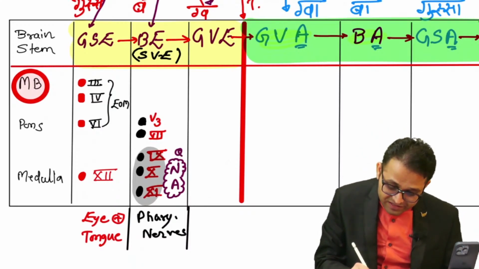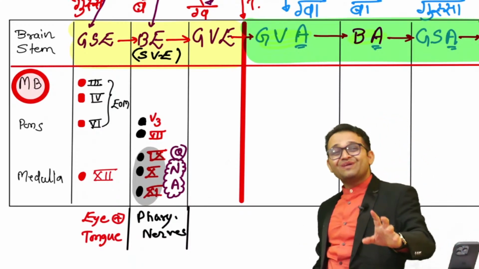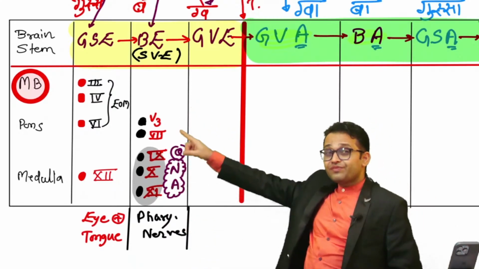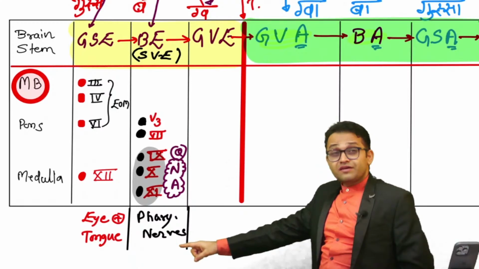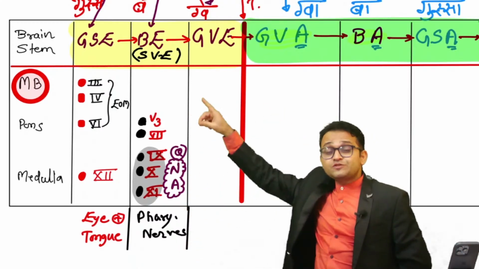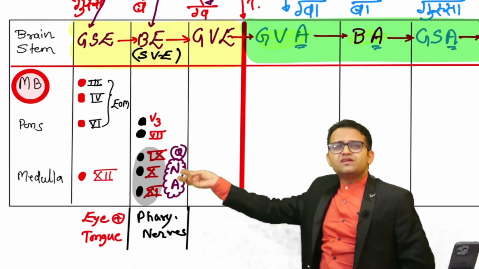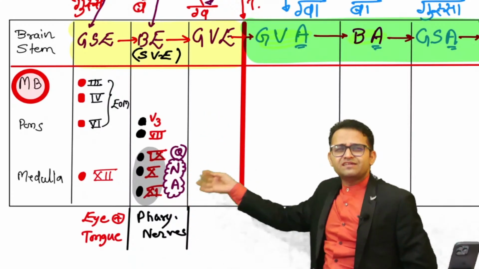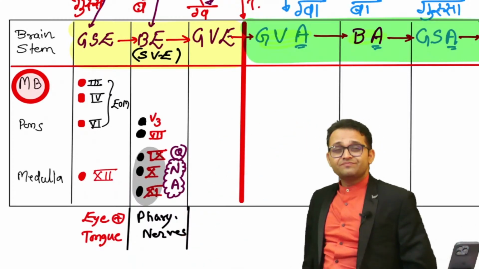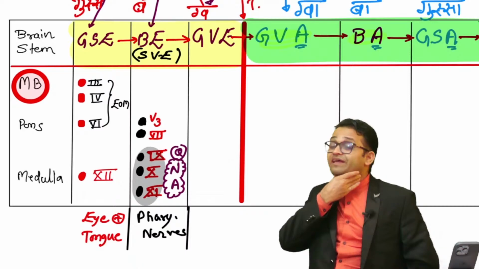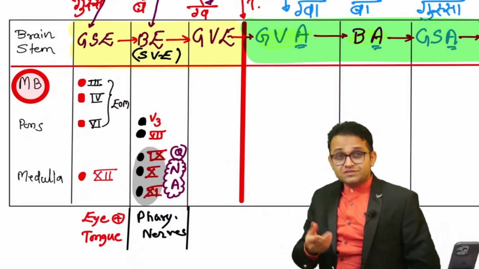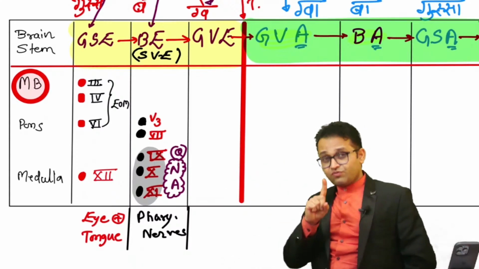One more very hit question. So remember, in your exam the question will be asked: what are the different cranial nerves which are counted under the branchial efferent or special visceral efferent? They will give the options 3, 4, 6, 5, 7, 8, 9, 10, 11, 12, whatever. What you have to remember, sir, is branchial efferent, special viscera, means branchial apparatus, and you have to count the motor nerves. So what are the nerves, sir? The mandibular nerve, the nerve of the pharyngeal arch.